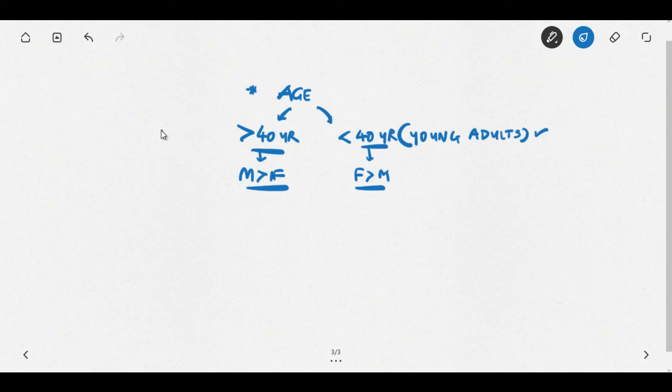In younger individuals, females are more commonly involved, and in older individuals, males are more commonly involved. But younger females are the more common presentation. It is associated with HLA-DRB1 1101 type. So it has an HLA association.